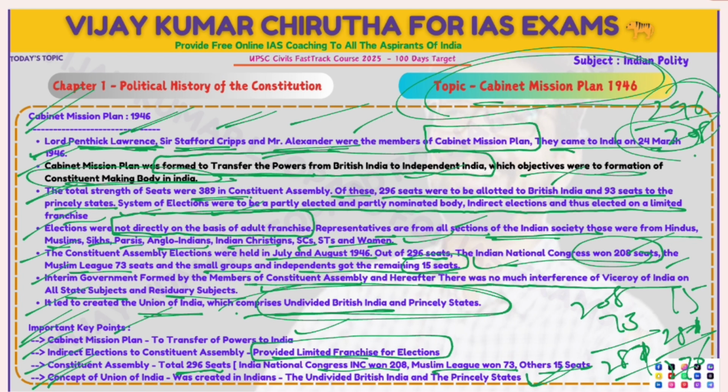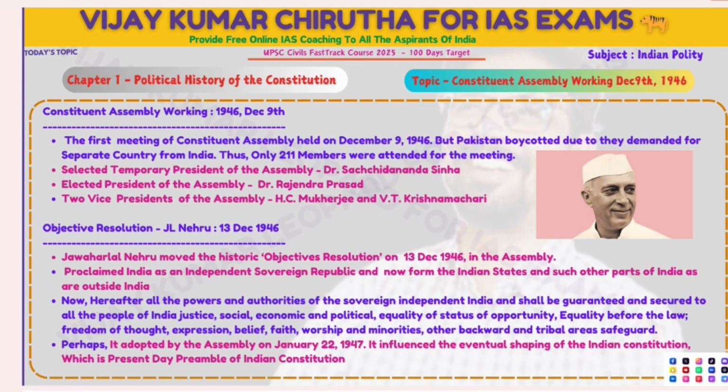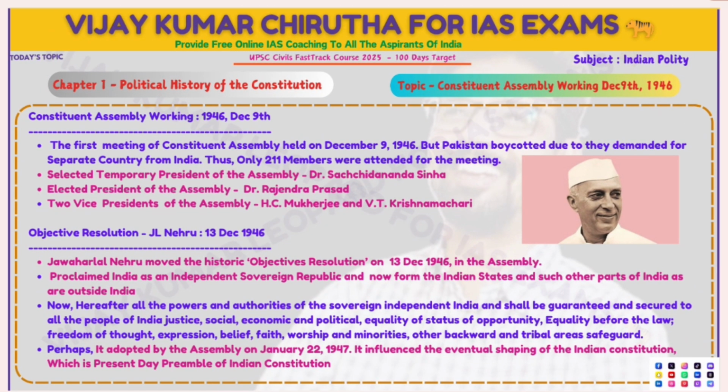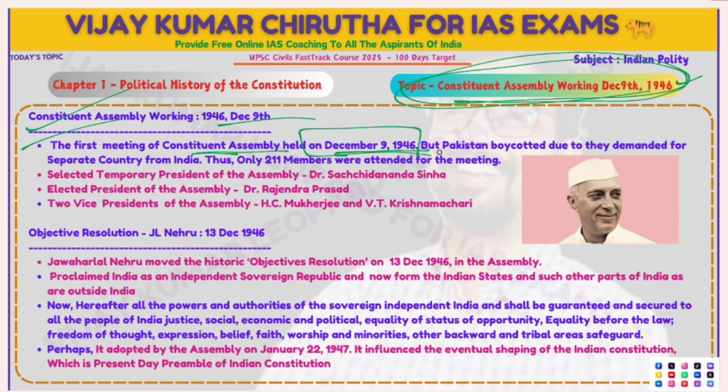Let's see the next one. The Constituent Assembly working. The first meeting of the Constituent Assembly was held on 9th December 1946. Remember the date. The Muslim League boycotted it because they demanded a separate country from India. Only 211 members attended the meeting.